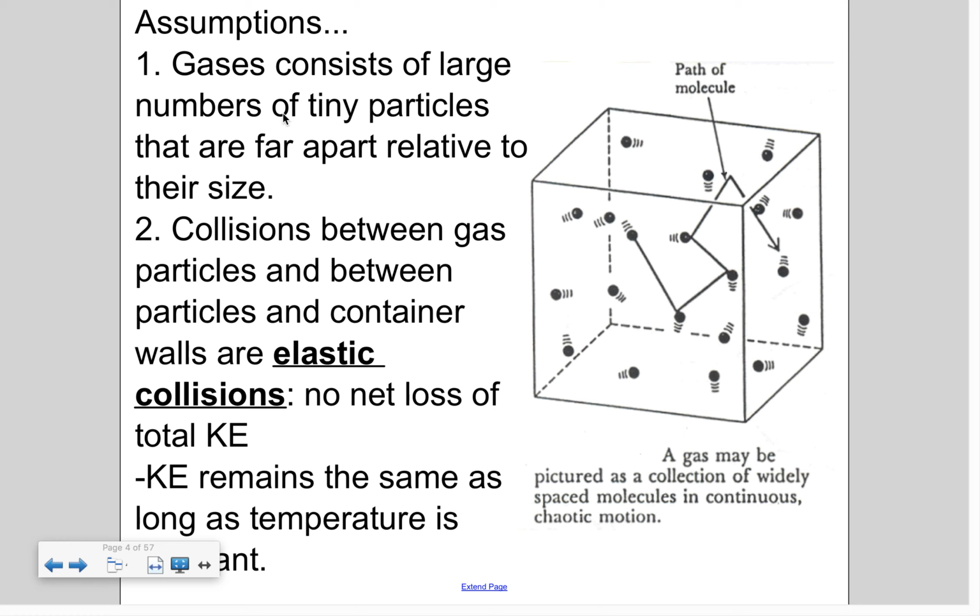But the 5 assumptions. Assumption number 1. Gases consist of large numbers of tiny particles. They are very far apart relative to their size. Okay. Second assumption. Collisions do occur. And when they do occur, they are elastic collisions, which means there's no net loss of total kinetic energy. That means the kinetic energy remains the same as long as temperature is constant or the same. Okay, so temperature is tied to motion of particles. Remember that actually the definition of temperature is just the average kinetic energy an object possesses.